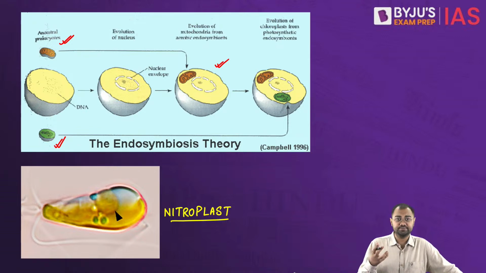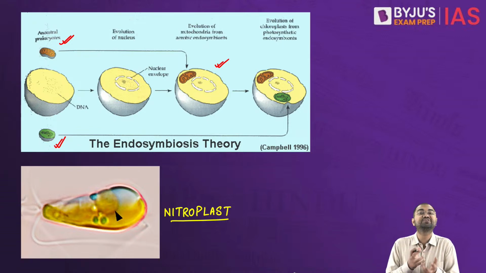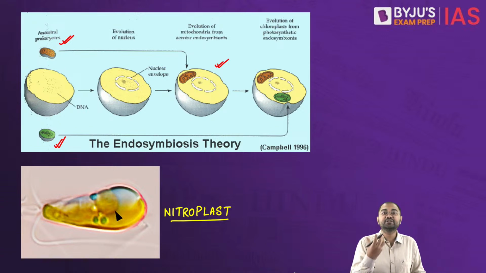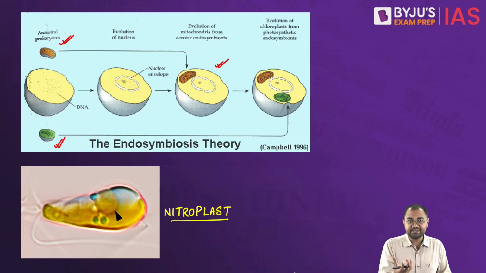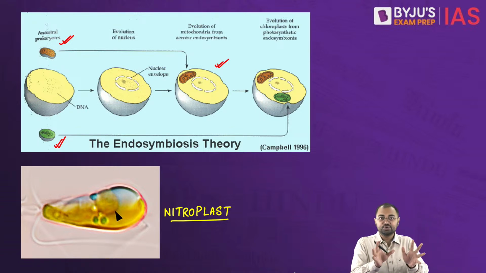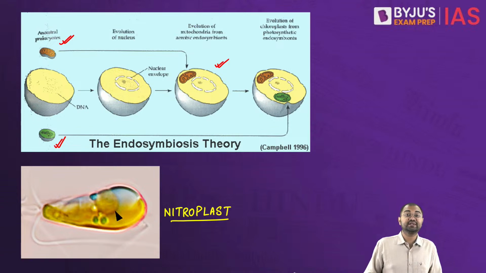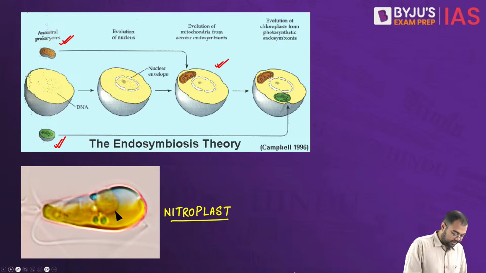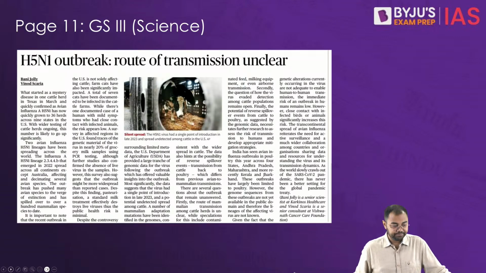And symbiotic relation, meaning what? That they have a mutually beneficial relationship. What does mitochondria do? It provides energy to the cell. So it helps in providing energy to the cell, and in return it is getting everything that it should have to survive. So that's why this theory suggests that the ancestors of the eukaryotic cells formed a symbiotic association with the prokaryotic cell, leading to the development of a very complex cellular structure. So just remember these two things about endosymbiotic theory and nitroplast.